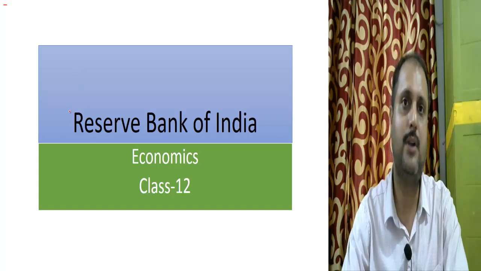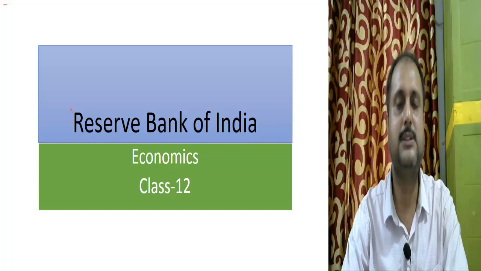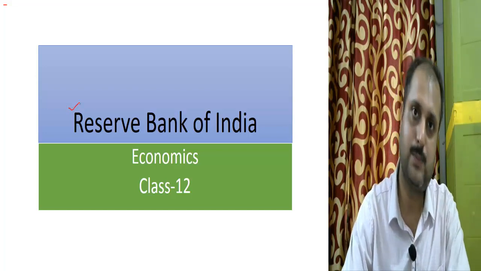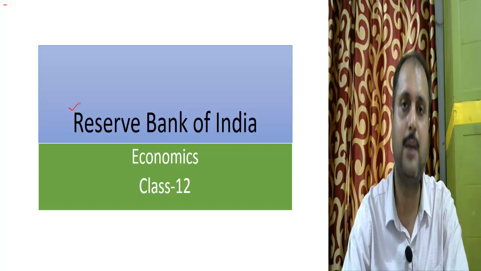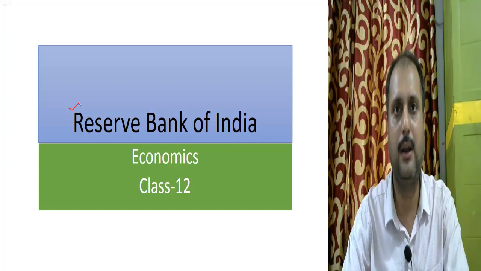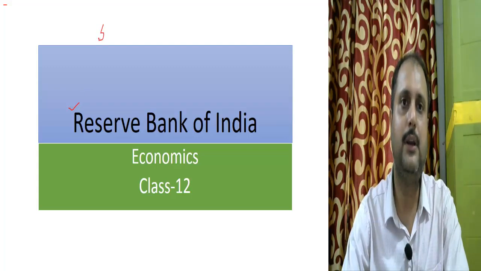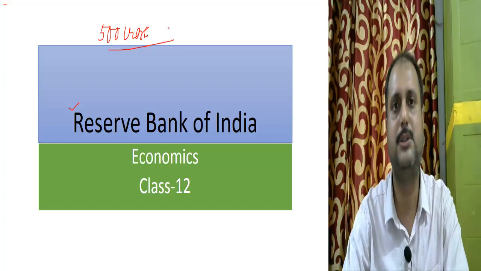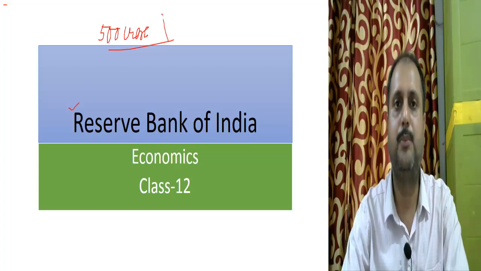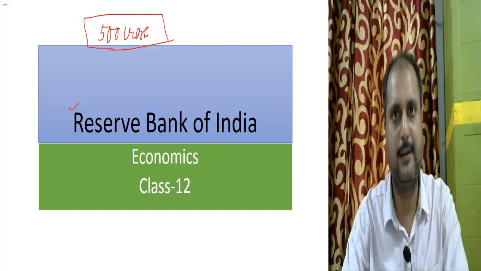So RBI is called the central bank. It is called the banker's bank. As every person has their account in a bank, every bank has their account in the RBI. So RBI is called the banker's bank. Every bank should have and must have their account in the RBI. Otherwise, no bank can be operated in India. In order to establish a bank in India, we need around 500 crore of money, as well as the permission from the Reserve Bank of India. Without permission of the Reserve Bank of India, no bank can operate.